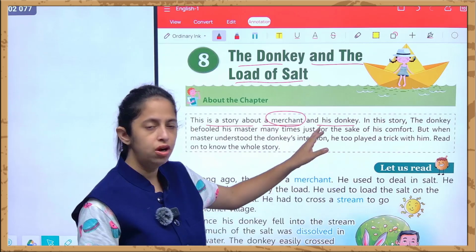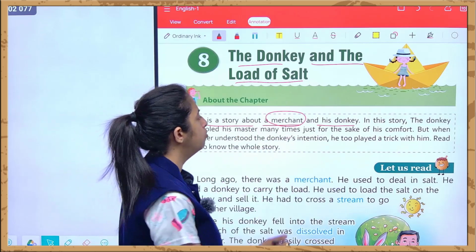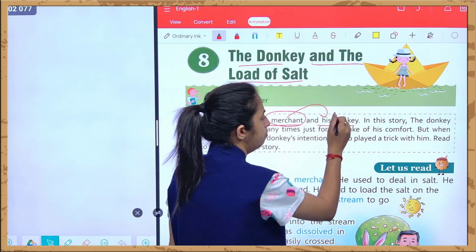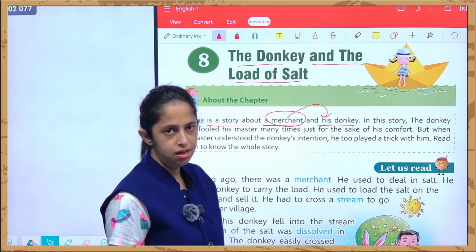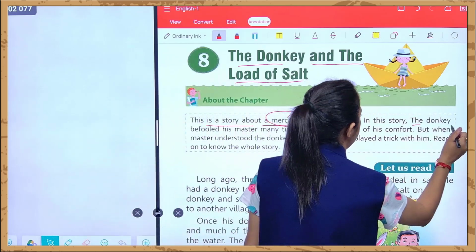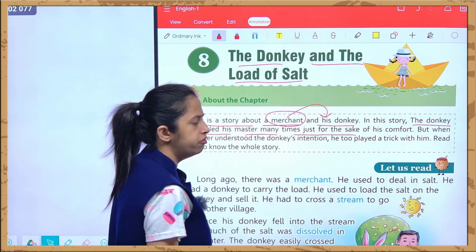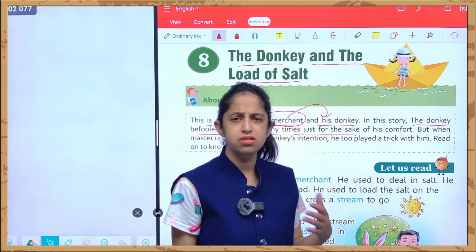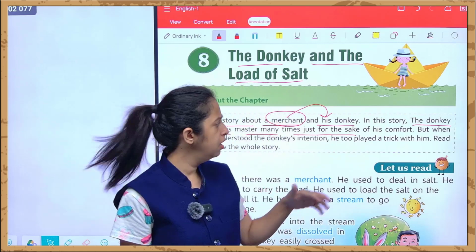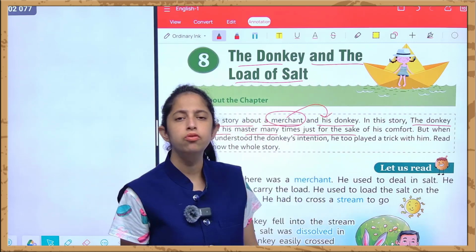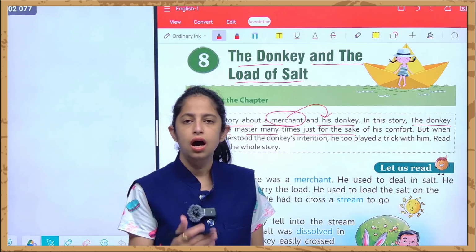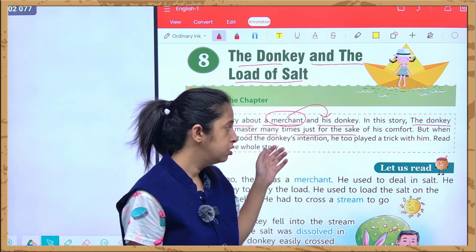And his donkey, we are talking about, this is a story about a merchant, and the merchant over here is male, that is why it is mentioned "his" over here. In this story, the donkey befooled his master many times just for the sake of his comfort. For the sake of his comfort, अपनी फायदे के लिए this donkey befooled, means बेवकूफ बनाया किसको? अपने मालिक को, अपने merchant को.